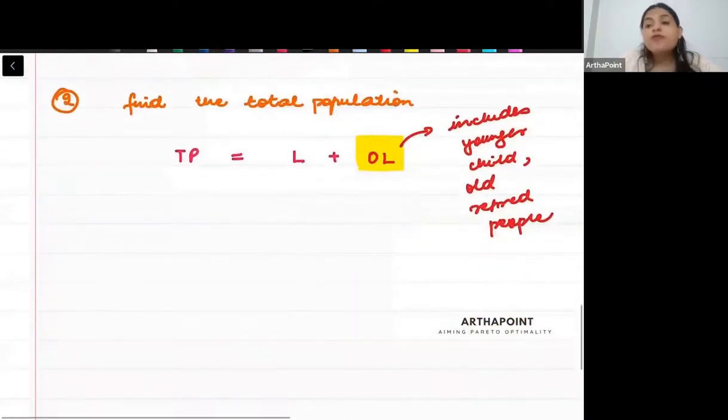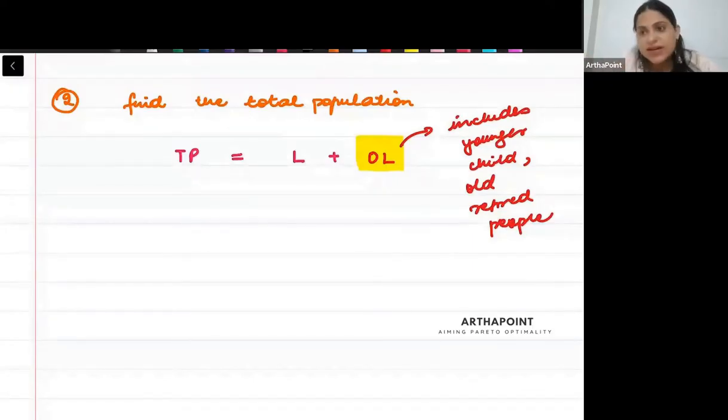मतलब out of labor force में वो लोग भी होंगे जिनकी जॉब खत्म हो चुकी है, people who have retired, automatically they are not looking for job, so they are out of labor force. And children, like for example, people who are studying currently, right, they are also not looking for job, they are also out of labor force. So it means that this out of labor force would have included people who are basically dependents.